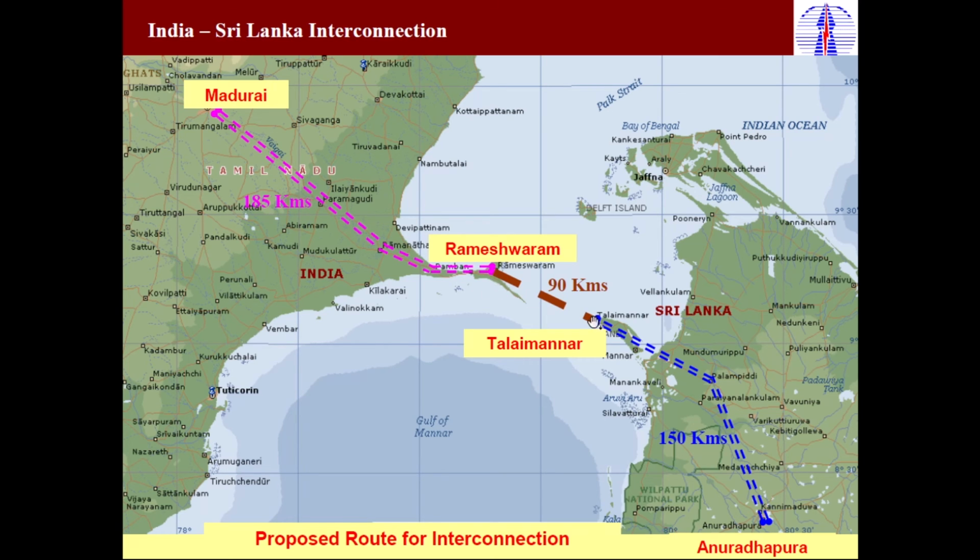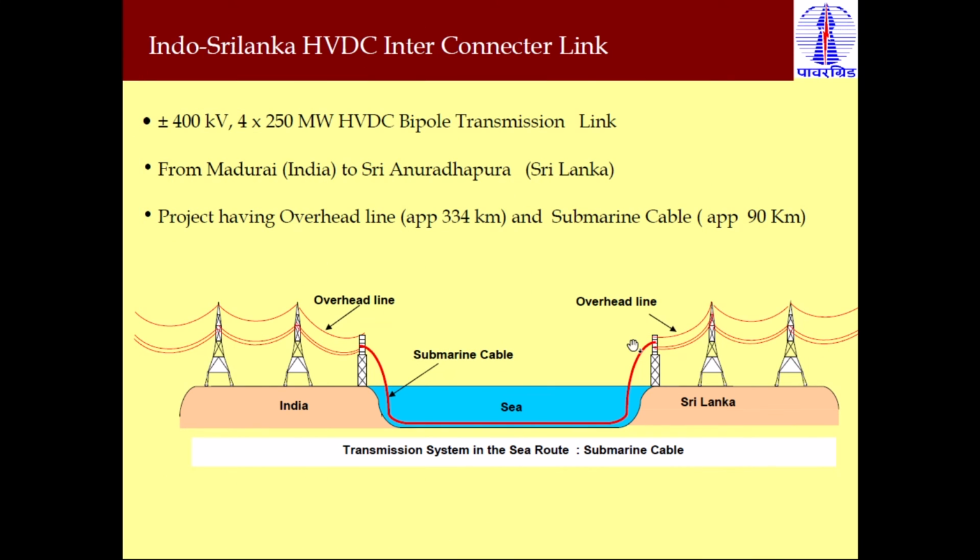Then for this 90 kilometers from Rameswaram to Talaimanar, power is transmitted through the submersible cable, and then again from Talaimanar to the Anuradhapura region of Sri Lanka. From this to this, power is transmitted through the overhead HVDC lines. So this is the international HVDC project.